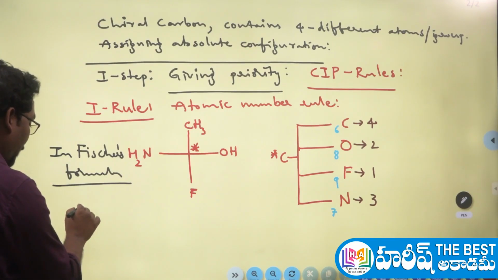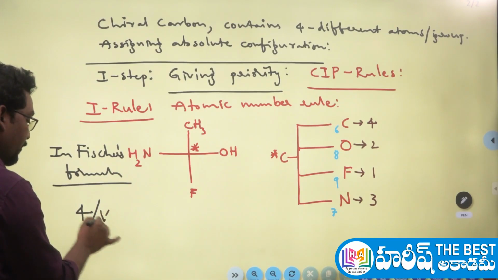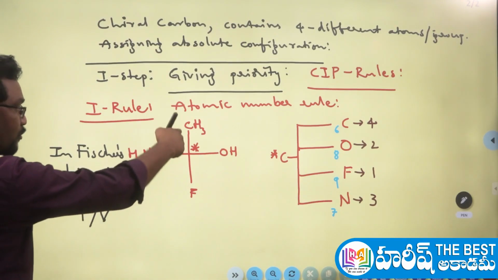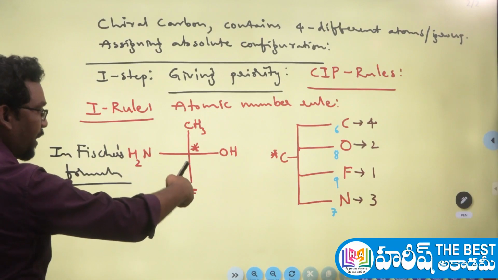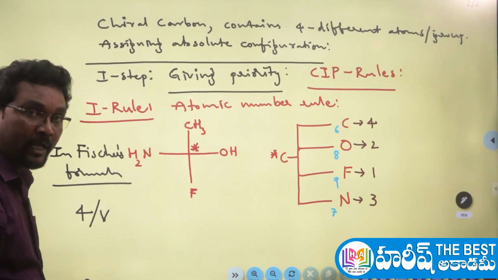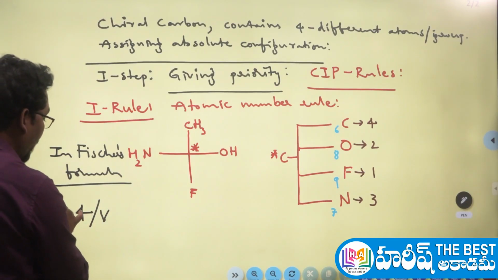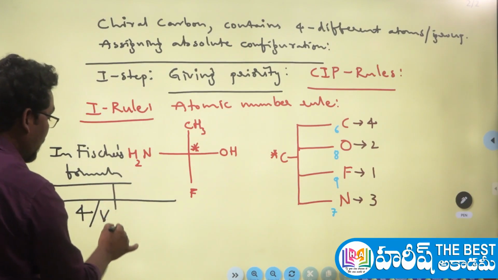That means the 4th priority group may be on the vertical line. It may be on the top or bottom, anywhere, but you have to check whether the 4th priority group is on the vertical line or not. So if the 4th priority group is on the vertical line, what absolute configuration can we give?